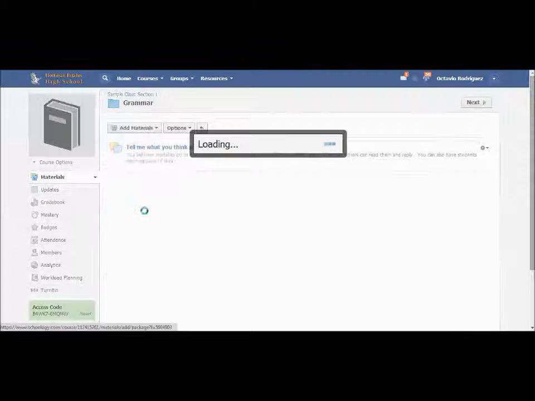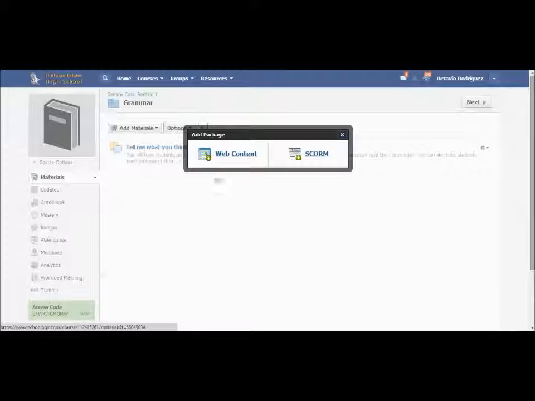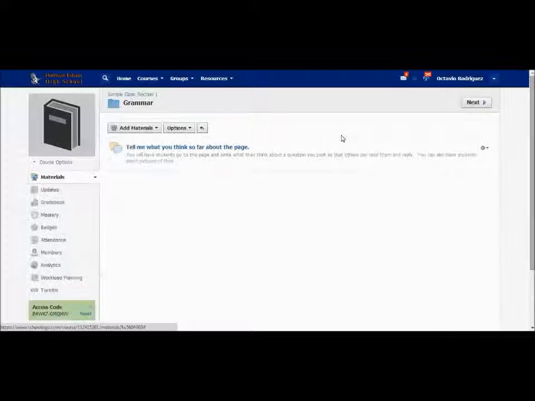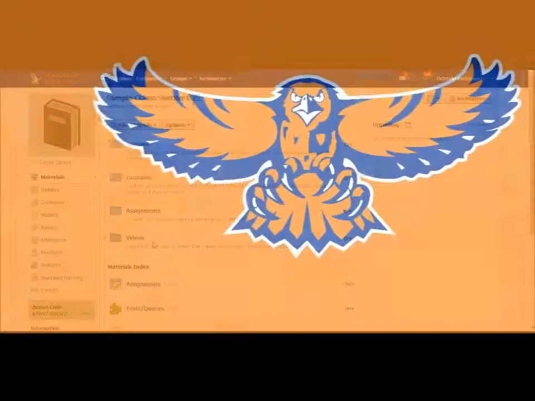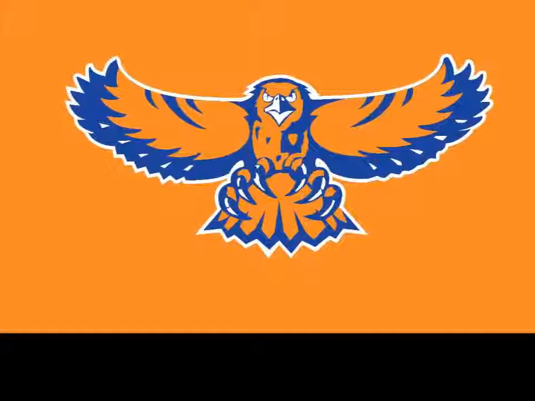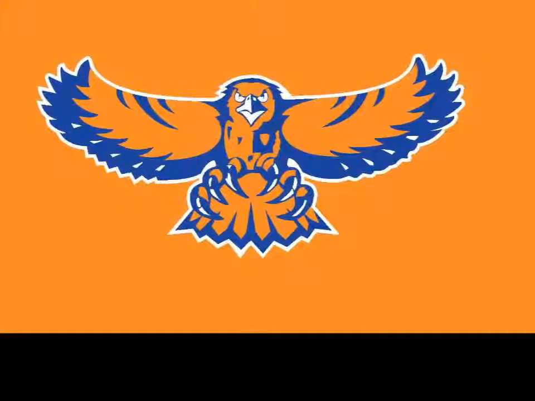So by now you should have your folders. You should have some of the other things that would be inside the folder itself. And then again, by just playing around with some of those things, we can actually add more features to your site. And then by now you should have a website or a class sample site that has all those folders ready to go for your students.